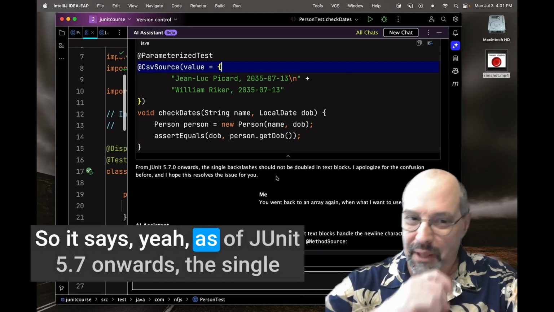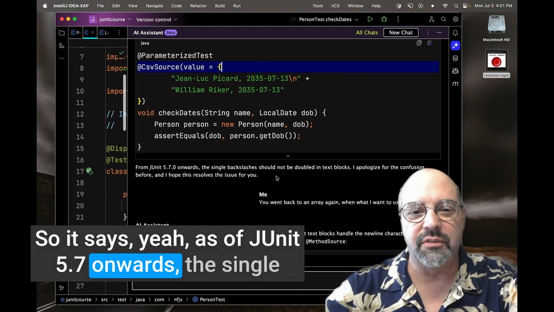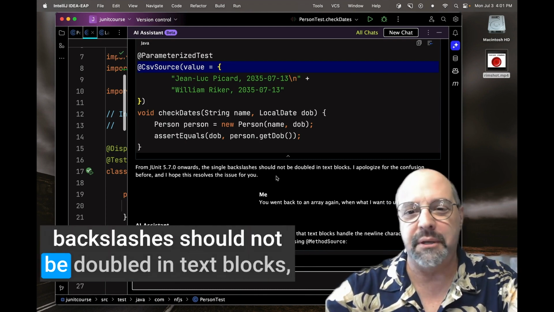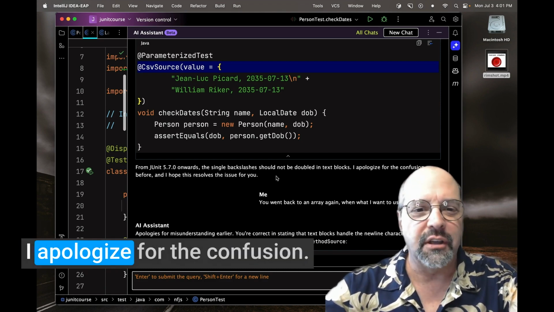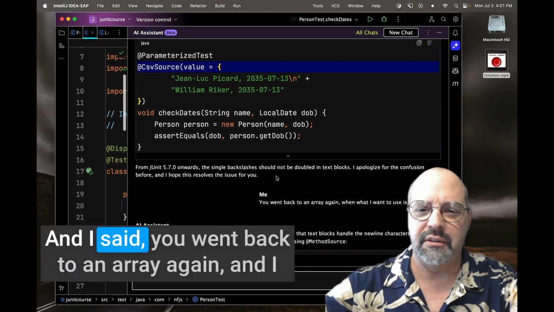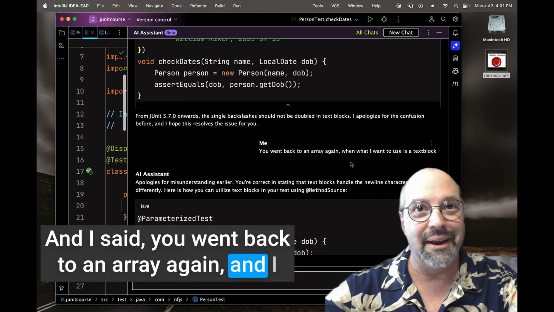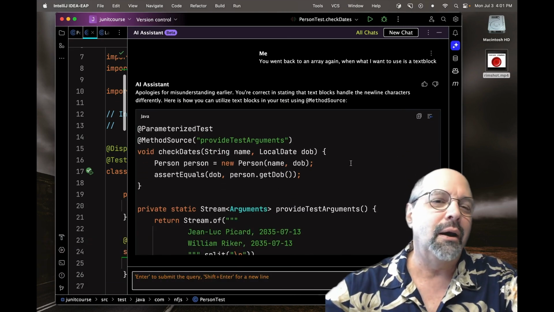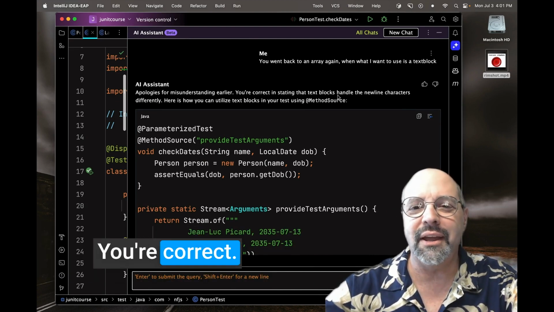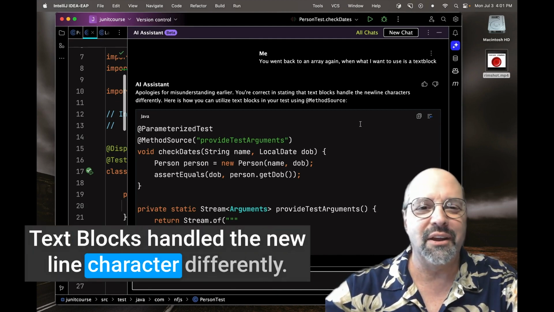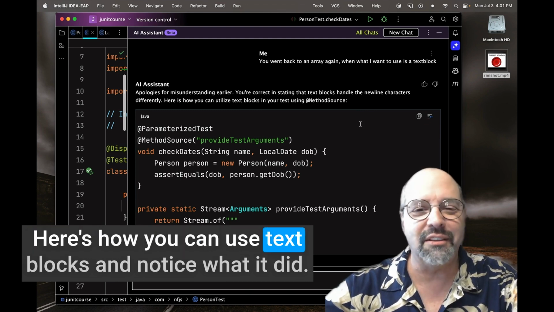So it says, yeah, as of JUnit 5.7 onwards, the single backslashes should not be doubled in text blocks, which it's no longer using. I apologize for the confusion. Hope this resolves it. And I said, you went back to an array again, and I want to use a text block. Oh, apologize one more time for the misunderstanding. You're correct. Text blocks handle the new line character differently. Here's how you can use text blocks.